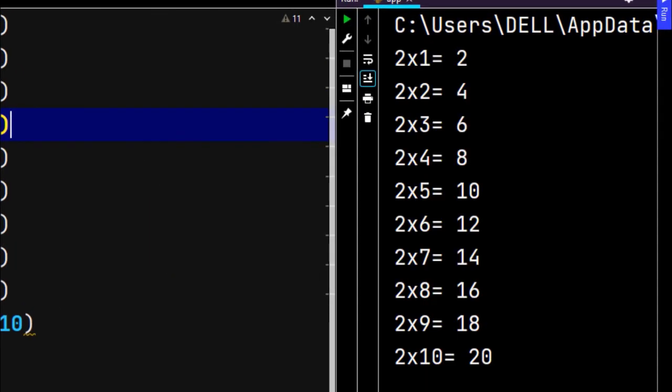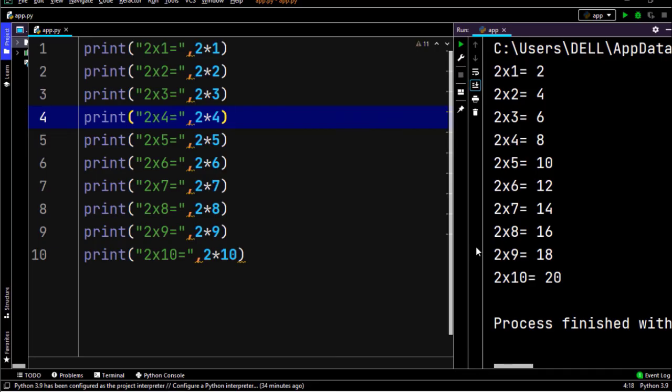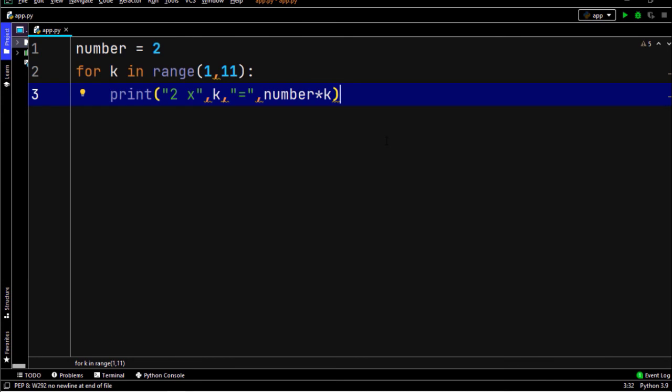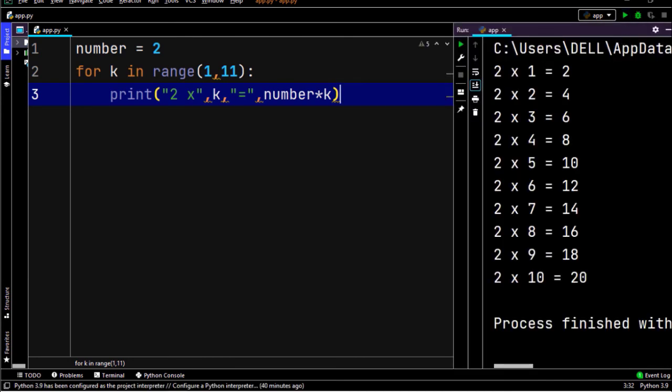Okay, when you run this, there we go: 2, 4, 6, 8, 10. Congratulations, now we have done a two table program. Now we simply can do it for 3 tables or 4 tables like that. The output is the same, but the number of lines is different. Look how short that was. I am not going to explain this in this video. So until then, all the best.